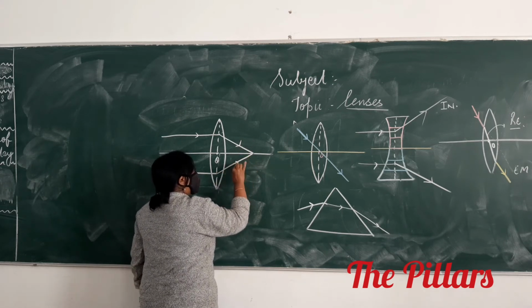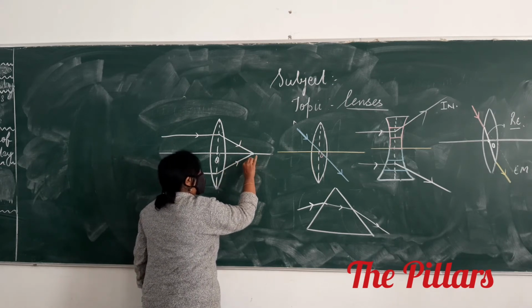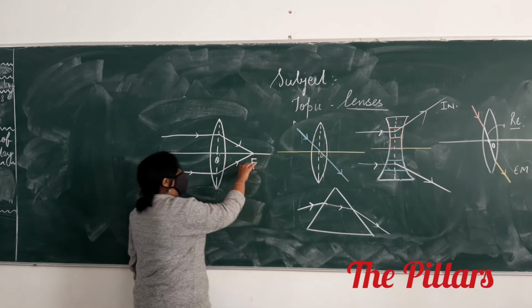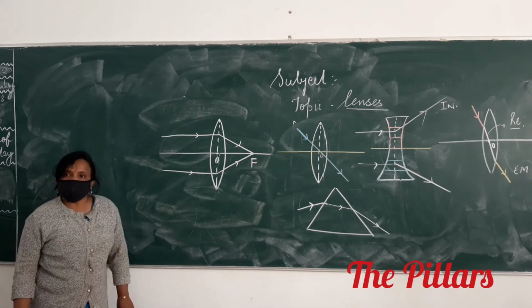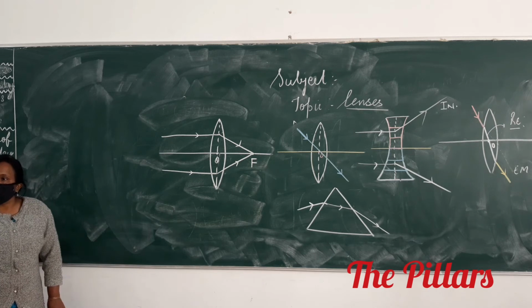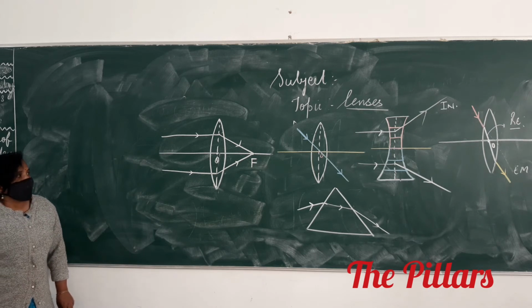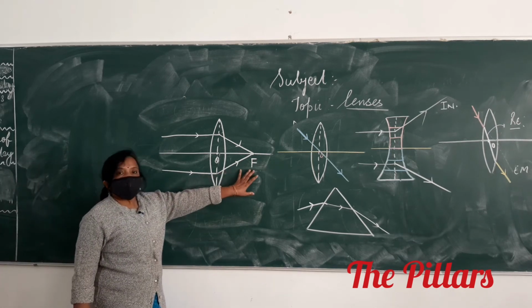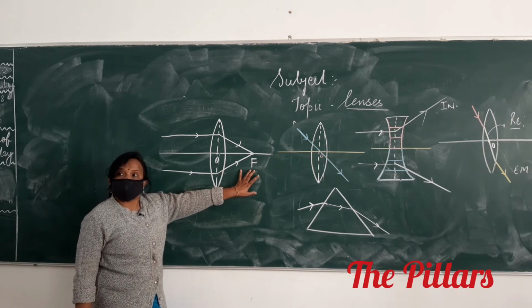This point on the principal axis is called the principal focus. Okay? Right? This is called the second focus, F2.